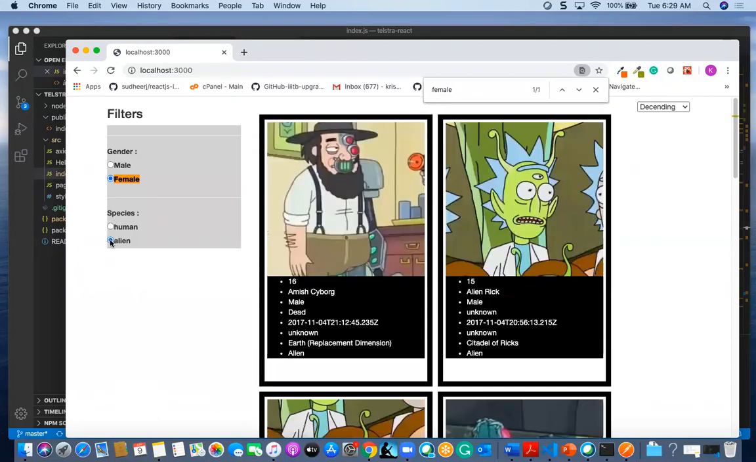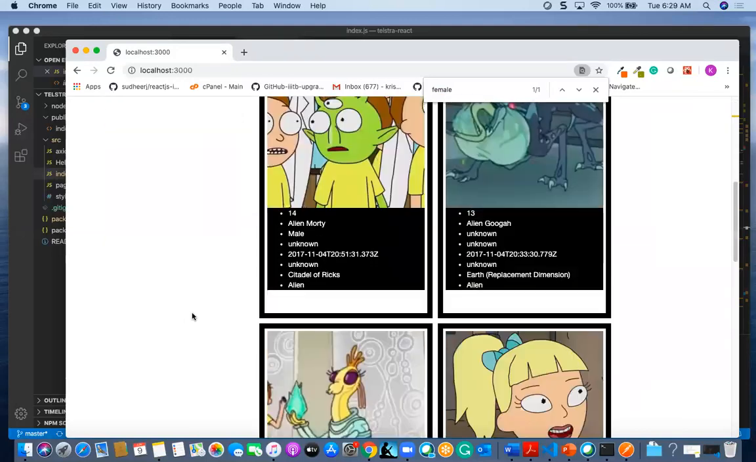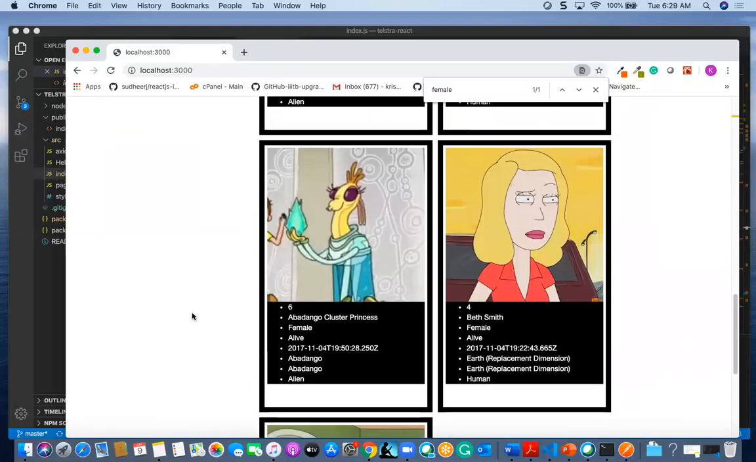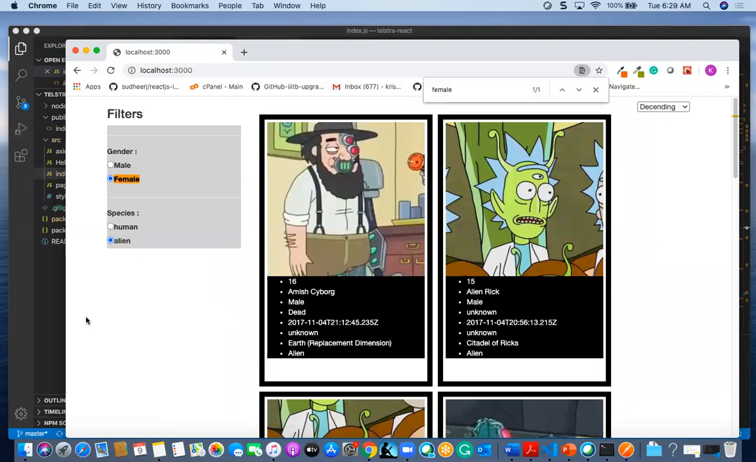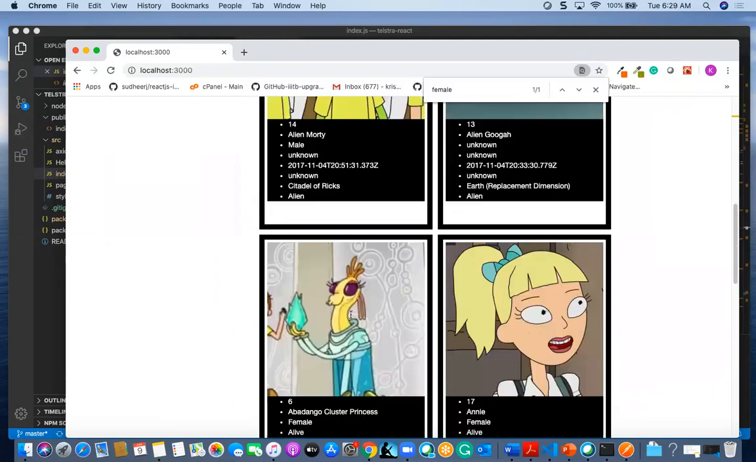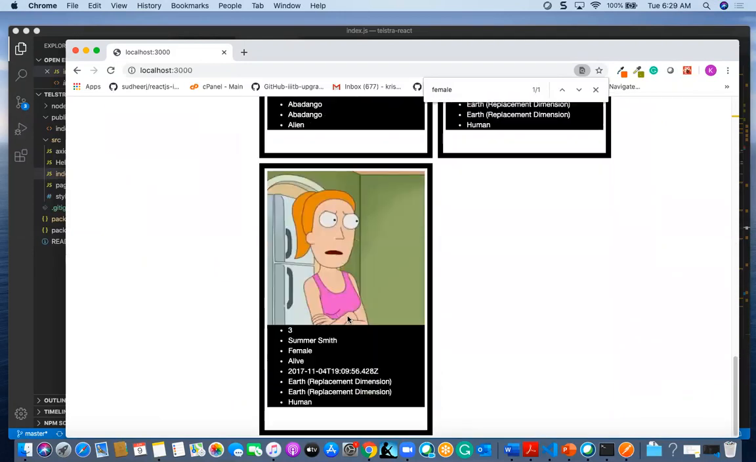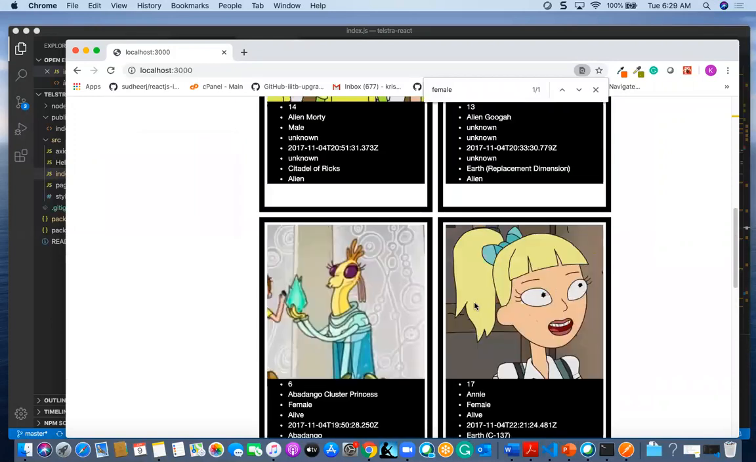And for alien also, it will display the alien results first, and then it will display the female results. The last four are female.